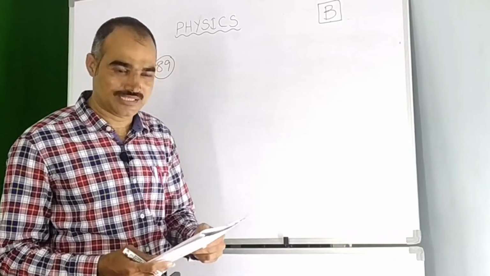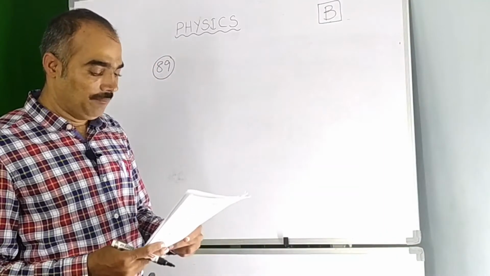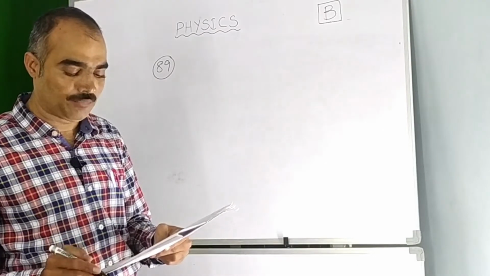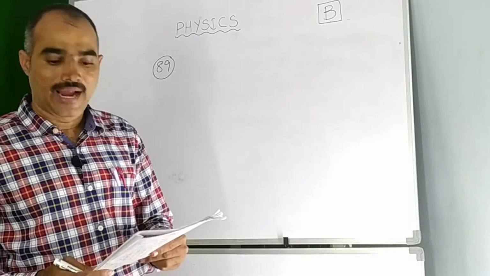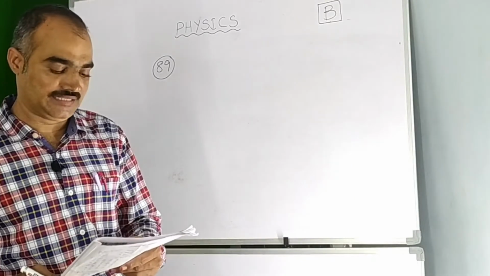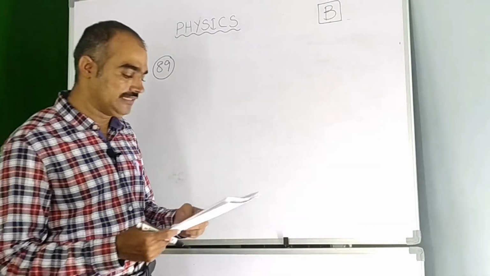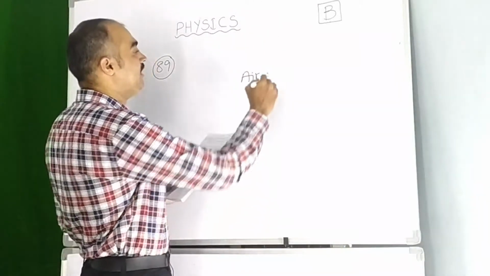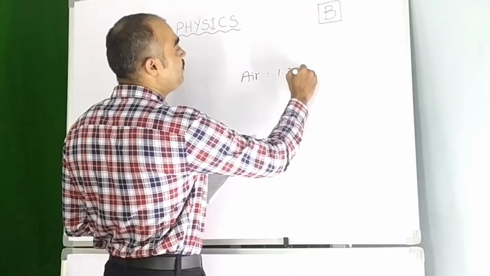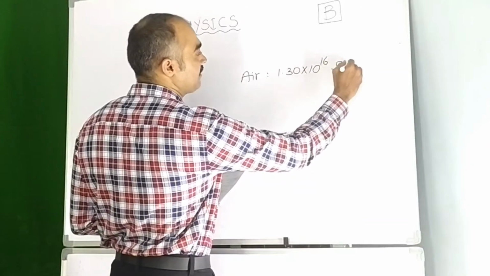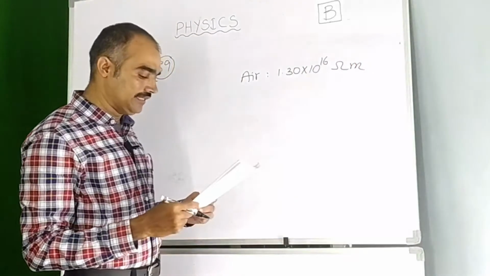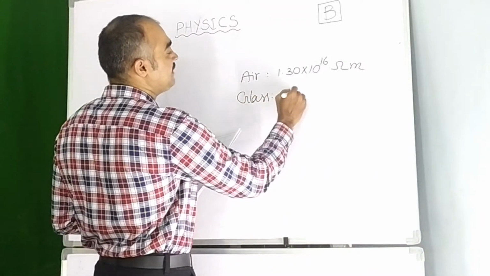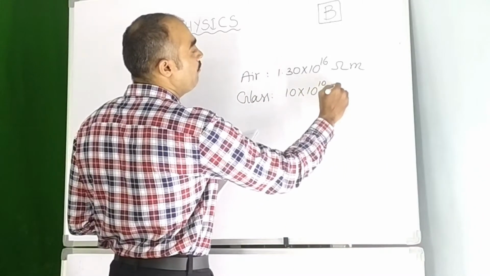Okay, let us see the next question, that is question number 89. The material which has a resistivity value of about 10 into 10 power 10 ohm meter at 20 degrees centigrade is dash. Here options are given. First one is air. Actually for air, children, the value is 1.30 into 10 power 16 ohm meter. Right? Second option is glass. For glass, it is 10 into 10 power 10 ohm meter.